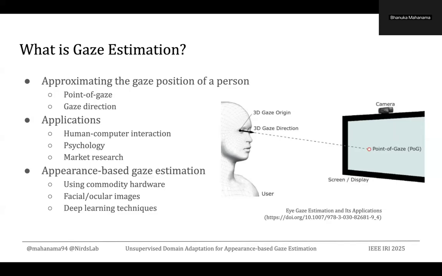Now, in the case of gaze estimation, we can do it using different types of techniques. One of these techniques is appearance-based gaze estimation. Here, we use commodity hardware like a web camera, as you can see in the image as well, to capture the facial or ocular images of a user. Using those images, we use deep learning techniques to identify the point of gaze or the gaze directions.